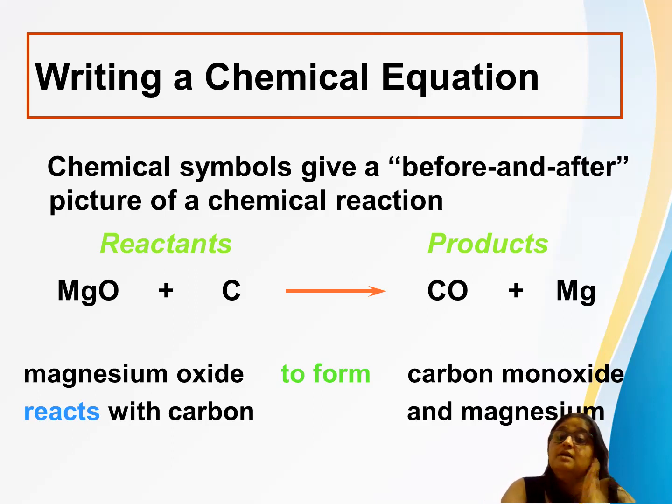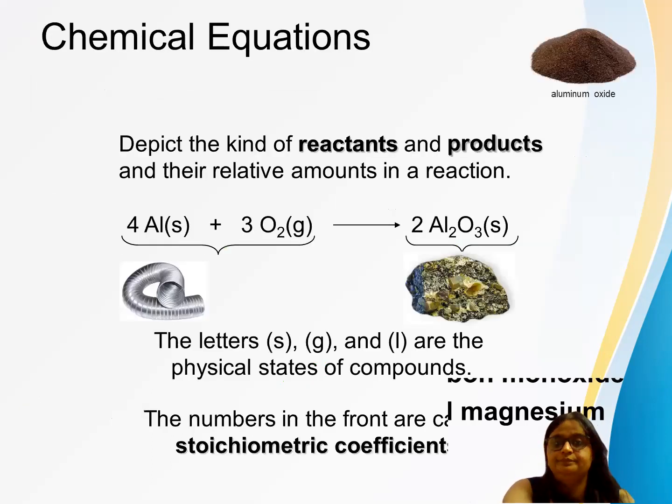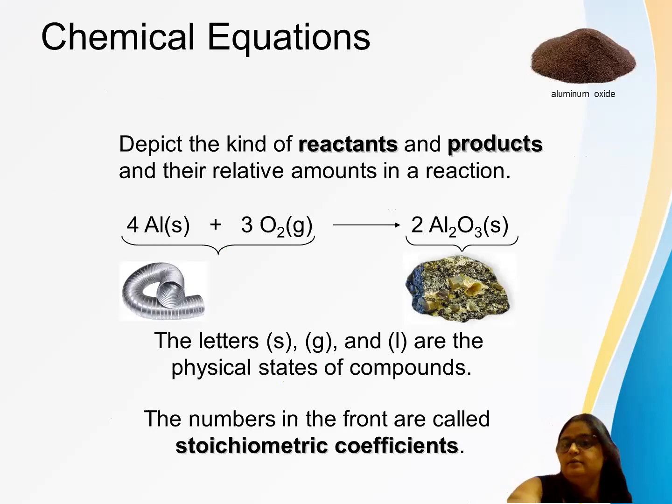If you want to write a chemical reaction, it is a simple statement: magnesium oxide reacts with carbon to form carbon monoxide and magnesium. But if you want to write an equation, you have to use symbols. So it is MgO plus C gives CO plus Mg. This is the difference between a reaction and an equation. Chemical equations depict the reactants and the products. We understood what reactants and products are, and how to turn a chemical reaction into an equation.